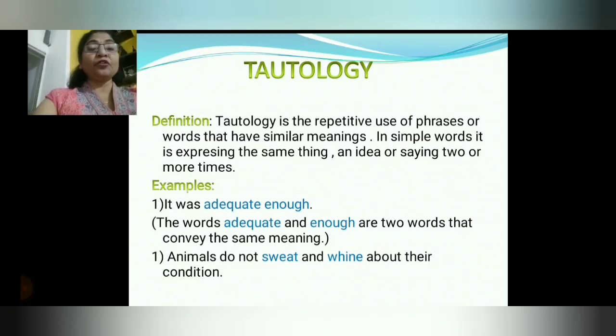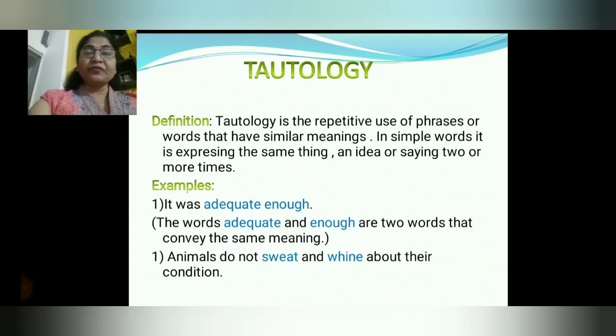Maybe two or three words, but with similar meaning, so we can say it is tautology. It was adequate enough. Now see the words: adequate, enough. The words are different, but both have the same meaning, and that's why it is tautology.